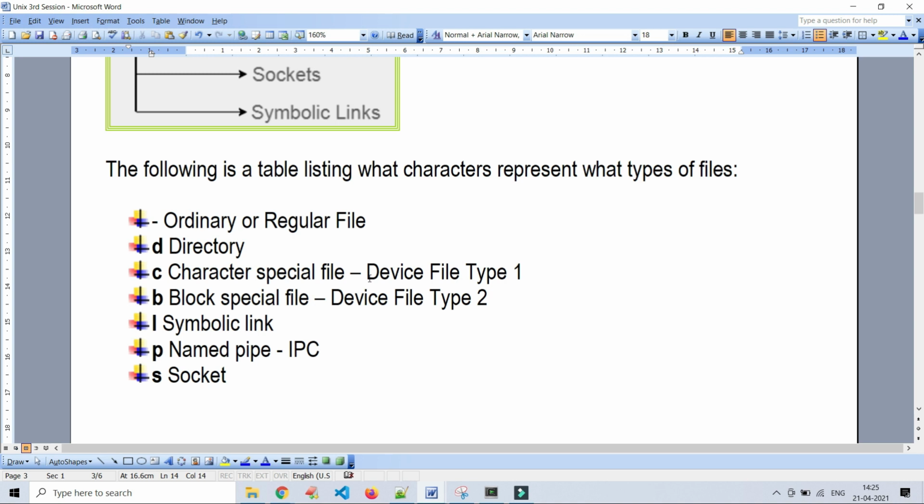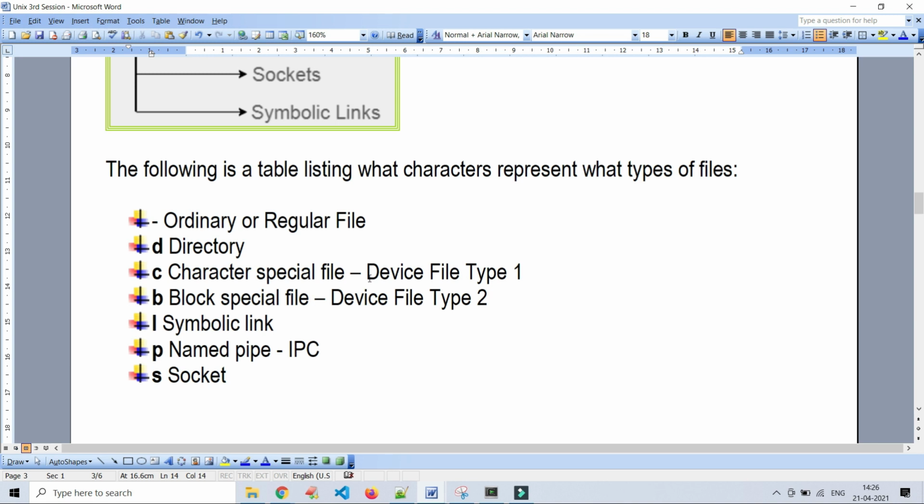On the other hand, if you create a hard link to the target file, though you have deleted the target file, you can still access the target file data using the hard link. The soft link just connects to the target file using some pointer. If you remove that target file, the pointer is like an orphan. There is no target, so if you click on the symbolic link, where will it go? There is no target file in the system.